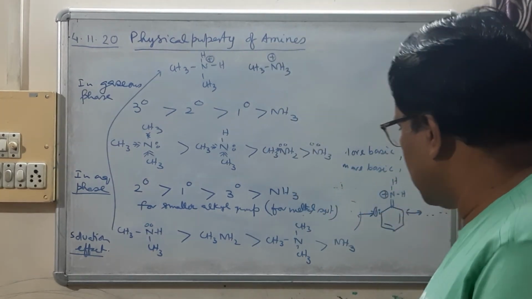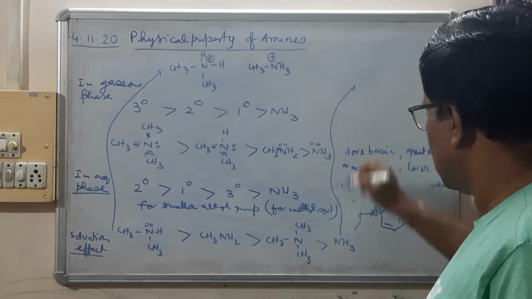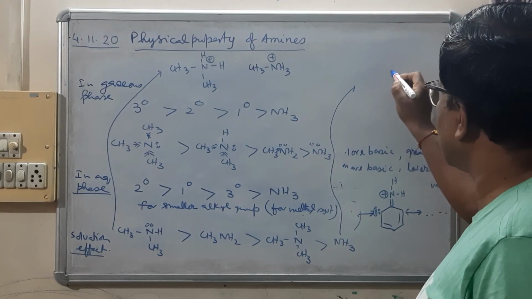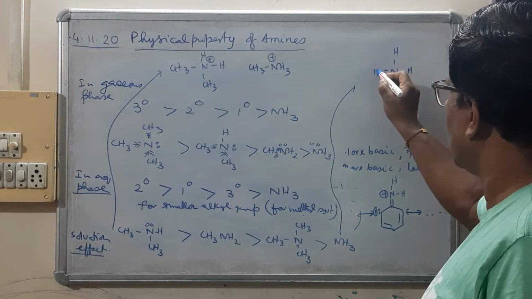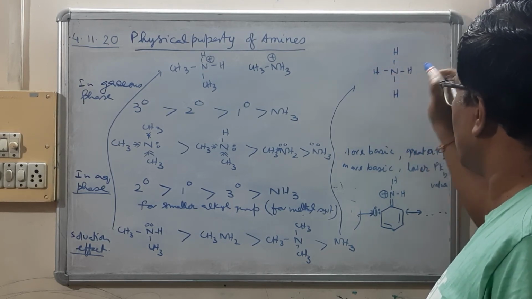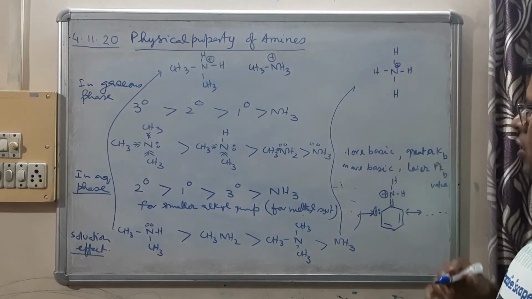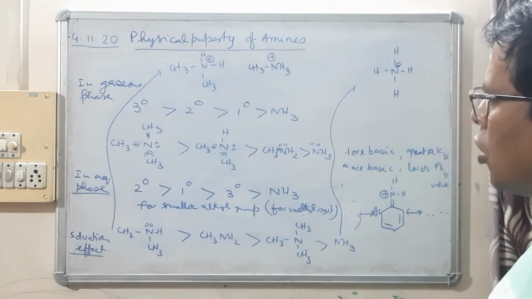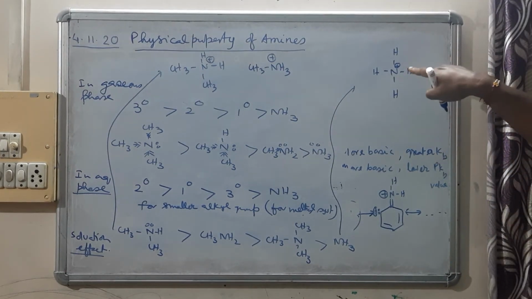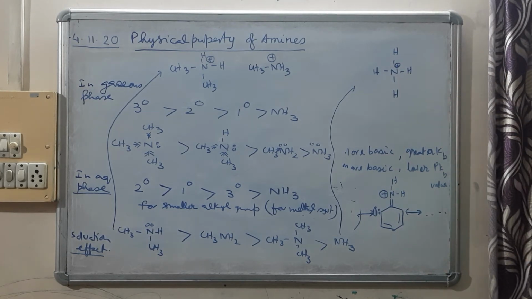Suppose this base is ammonia, its conjugate acid is NH4+. So this is the conjugate acid of ammonia, and solvation means in solution this cation will be surrounded by solvent, by water.